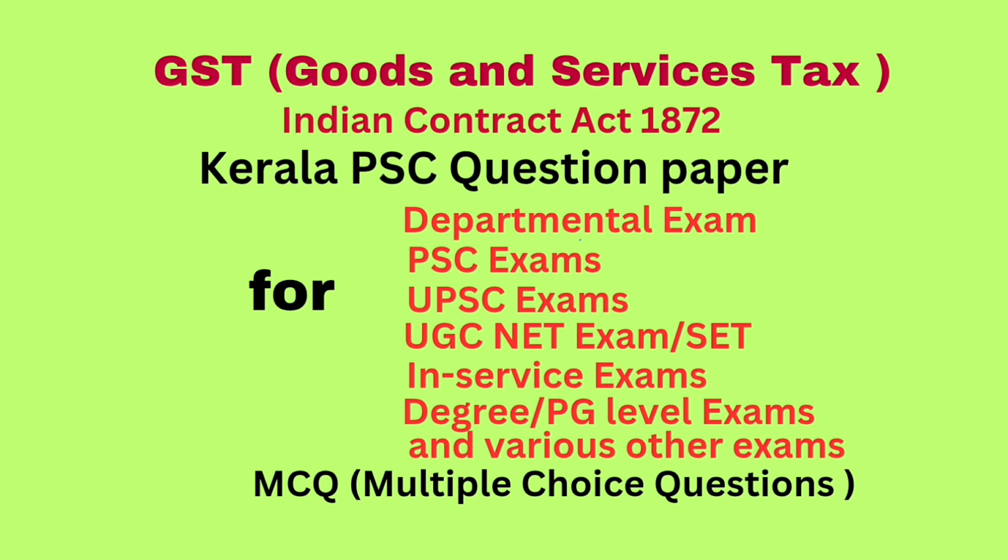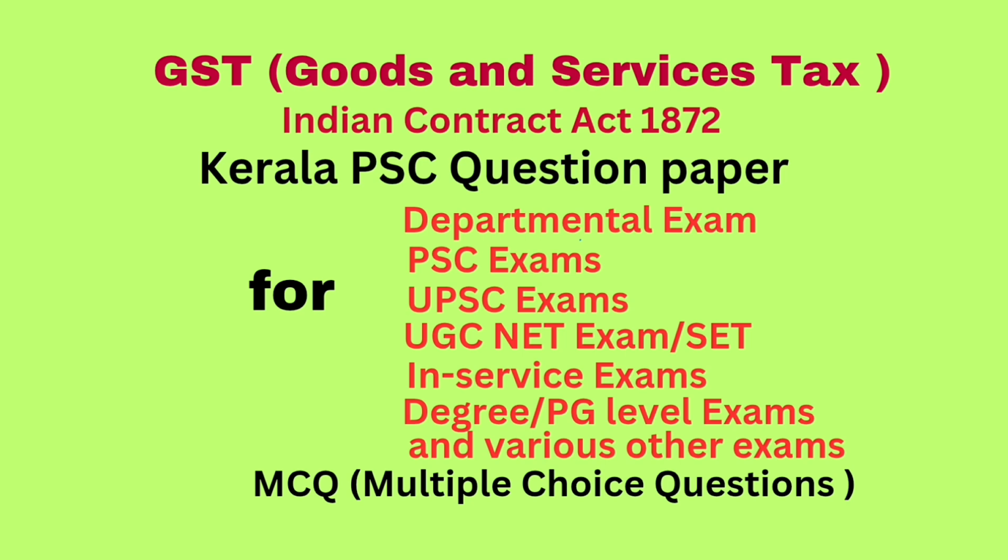Question number 56. Application for cancellation of GST registration is to be given in form dash. Answer. GST REG 16. Question number 57. Penalty for failure to furnish information return shall not exceed dash as per the Central GST Act. Answer. Rupees 5,000.